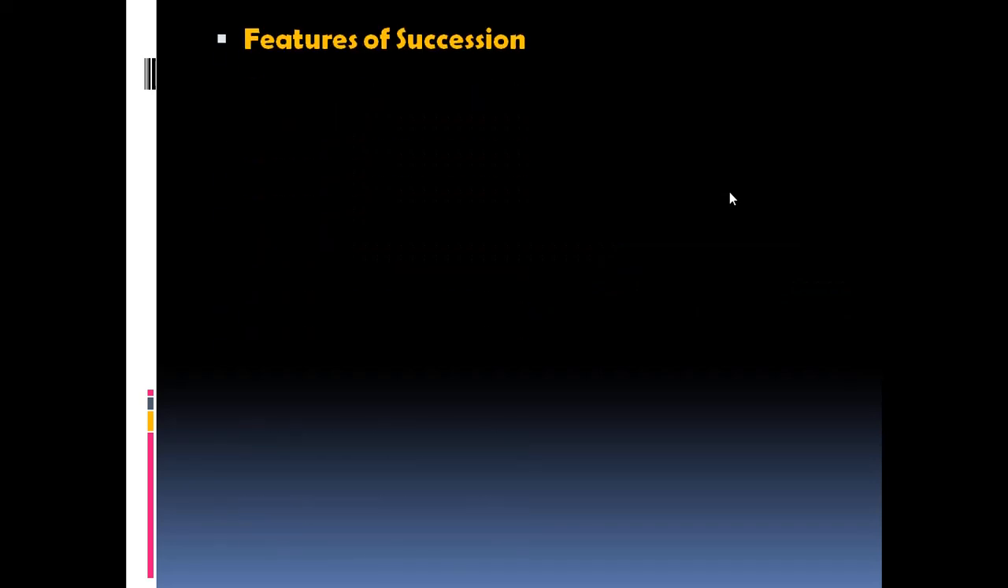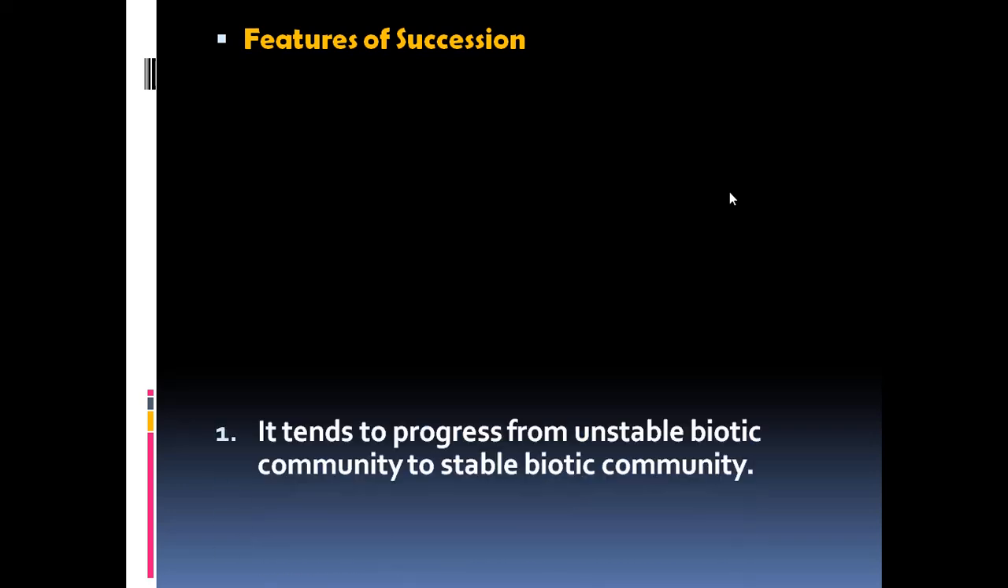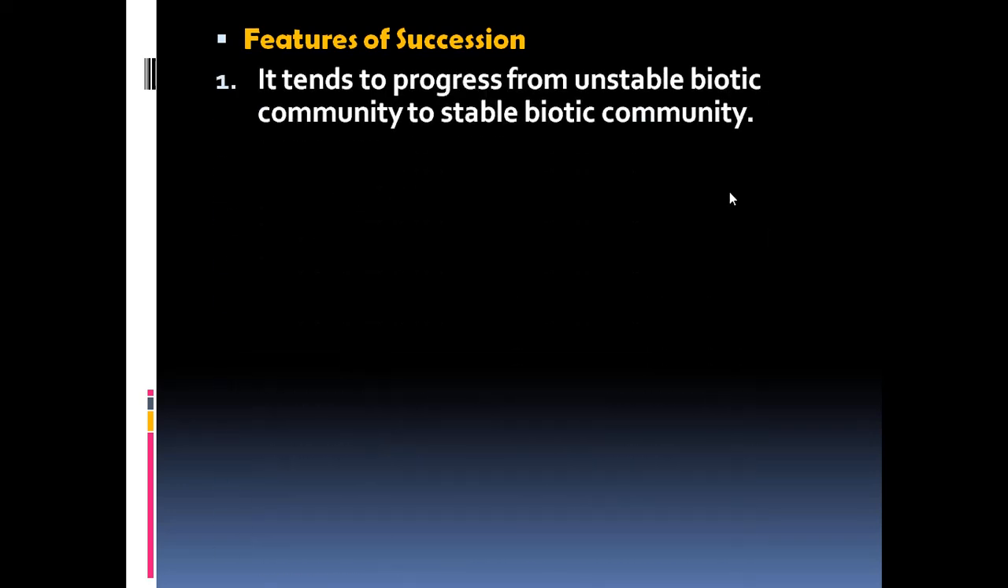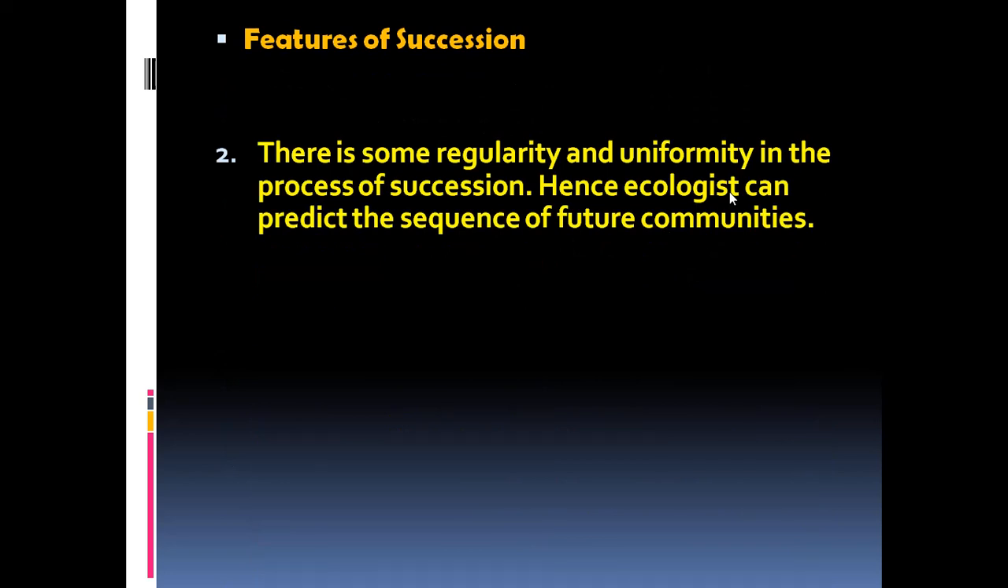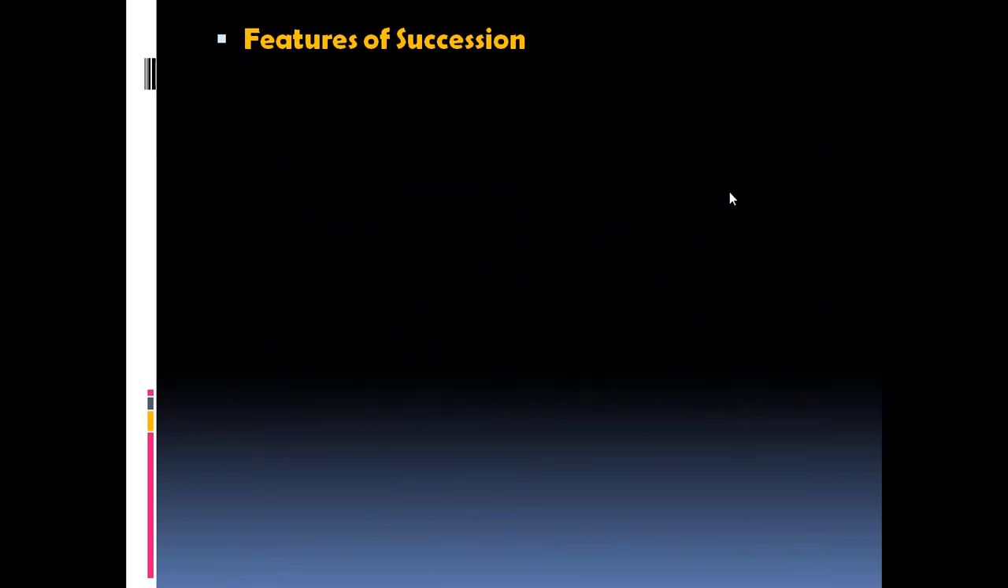The features of succession. What are the features of ecological succession? Let us quickly go through. It tends to progress from unstable biotic community to stable biotic community. There is some regularity and uniformity in the process of succession, as we have seen. Hence, ecologists can predict the sequence of future communities, like we have seen, starting from the simple one, lichen and the mosses, and we see how gradually the grasses, herbs, shrubs, and trees appear there.